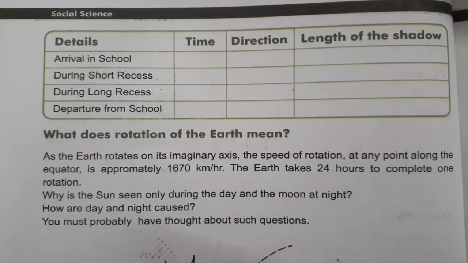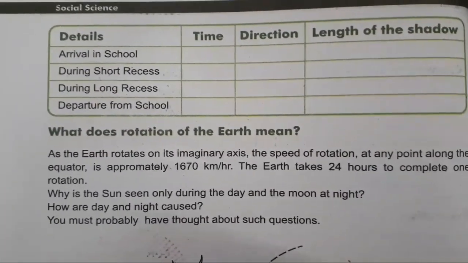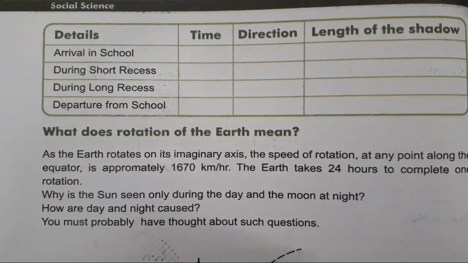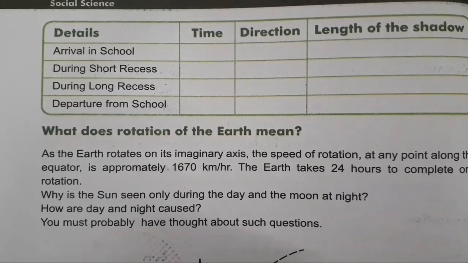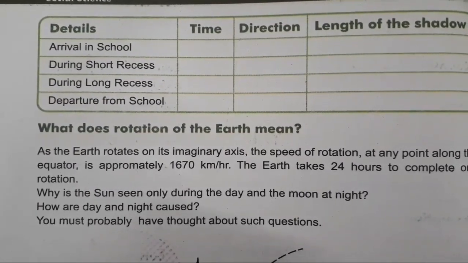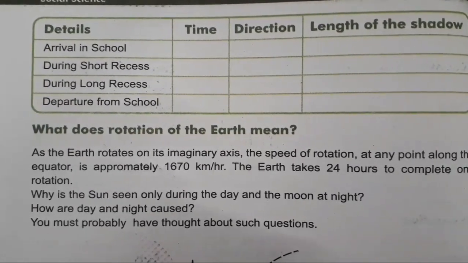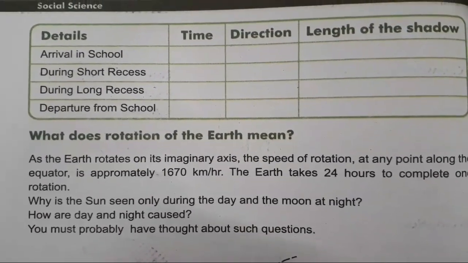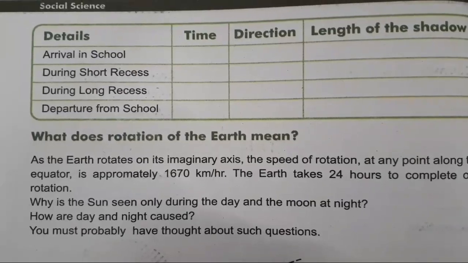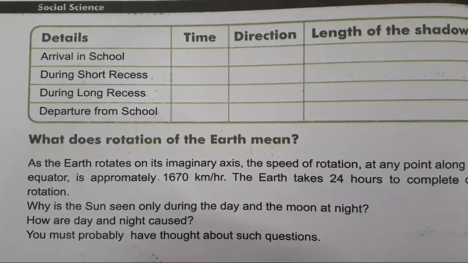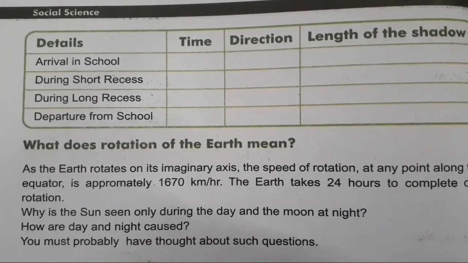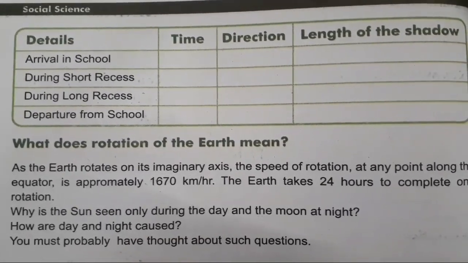Page number 8, this activity you can do at home. Arriving in school, they are telling you to write the time. So at what time do you arrive in the school, in which direction is your shadow, and what is the length of your shadow? Is it long or short? Then during recess time, then during long recess, then during the departure time. So at 4 different times they are telling you to observe your shadow.